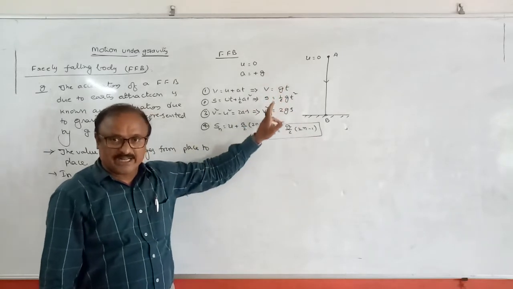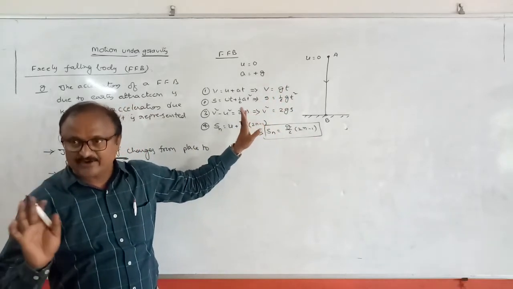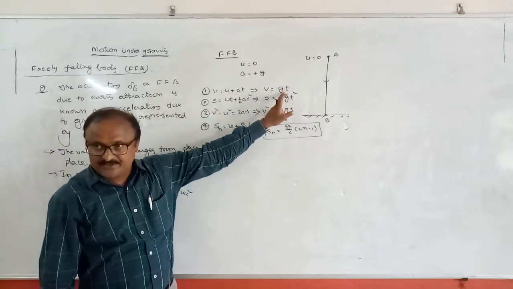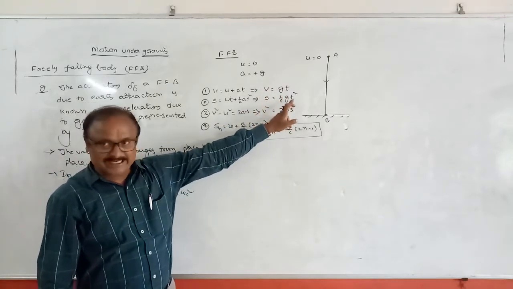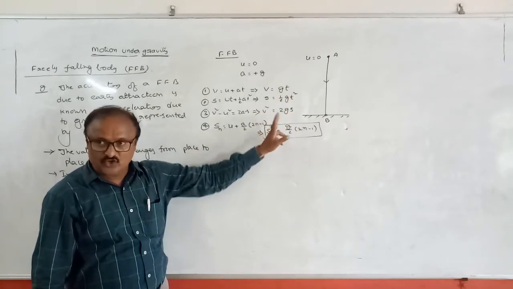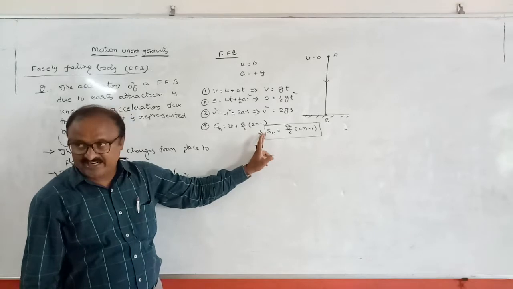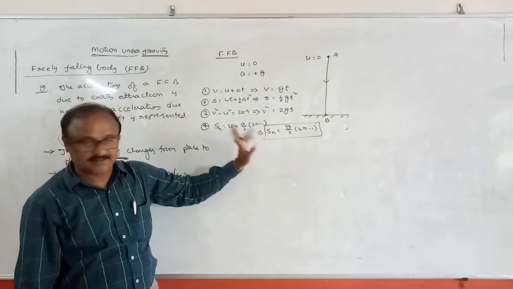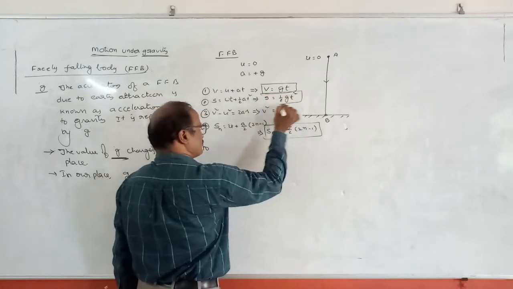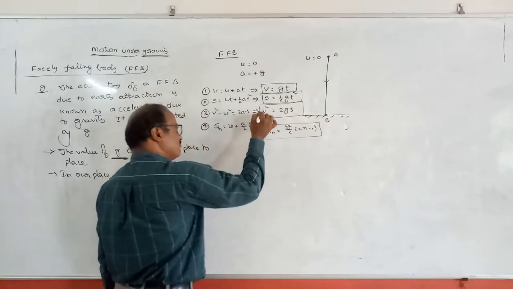And these are the four equations for a freely falling body. First one is called velocity time relation. Second one, displacement in time relation. Third one, velocity and displacement relation. Fourth one, distance traveled in a particular second. These four equations are called the equations of motion of a freely falling body.